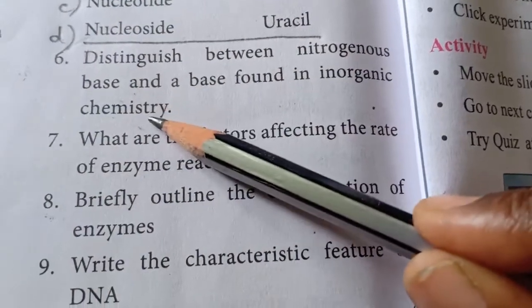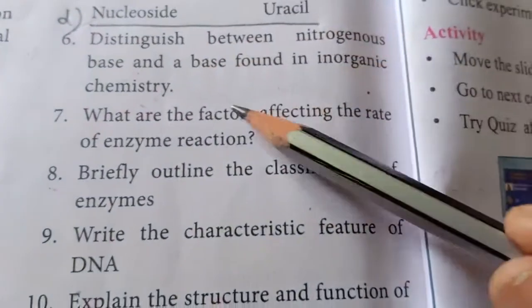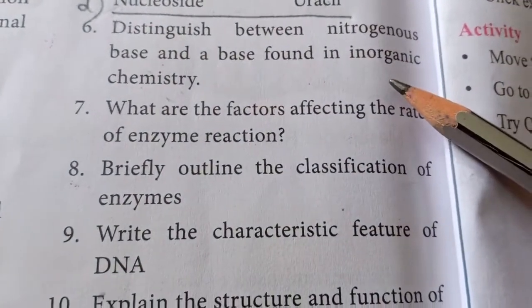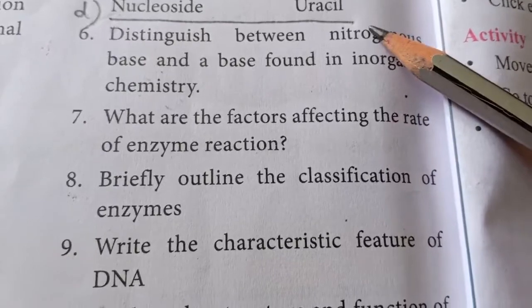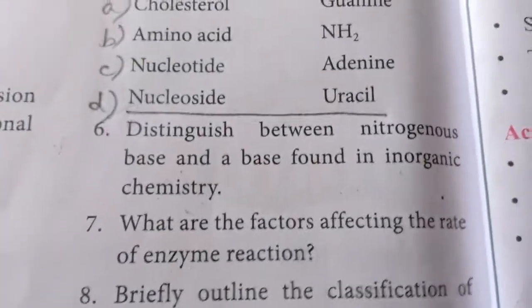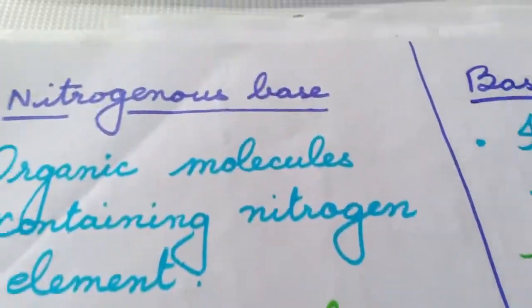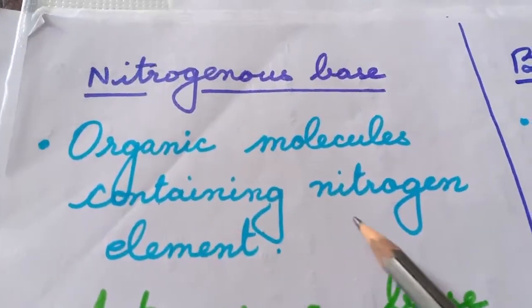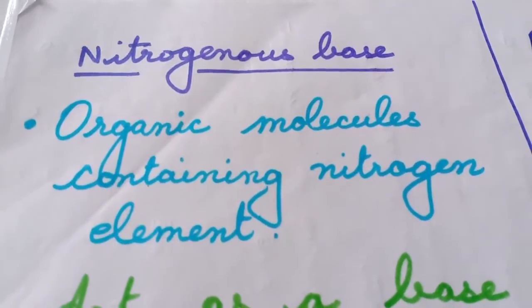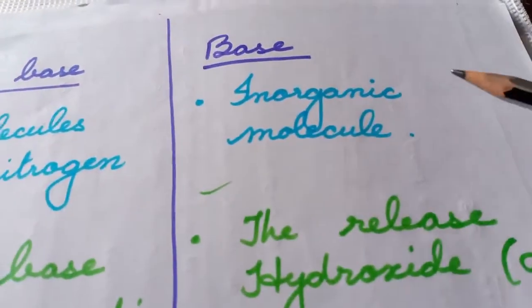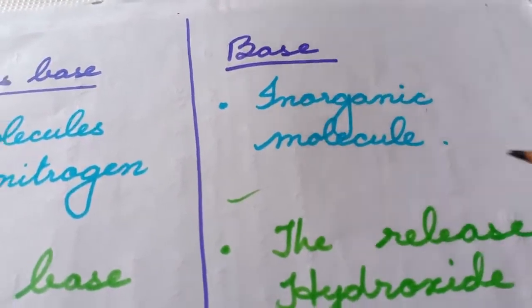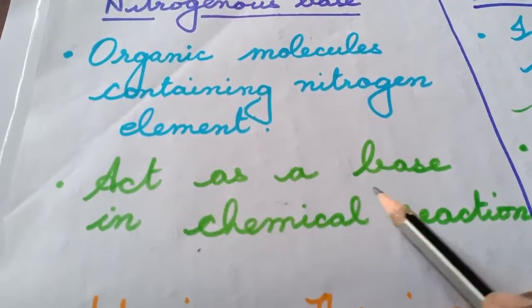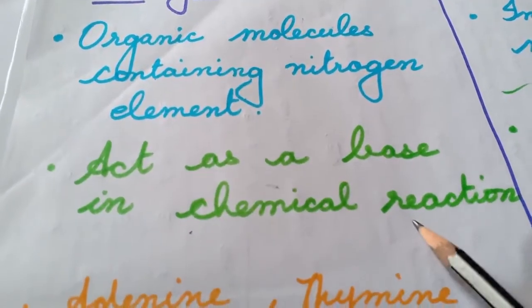Okay, the base that is found in inorganic chemistry. From the very word in the question, it is a base belonging to inorganic. So what would be nitrogenous base? It is going to be organic. Let's look into the differentiation here. See, nitrogenous base is an organic molecule containing the element nitrogen. So what is the base as given in the question? It is going to be an inorganic molecule.